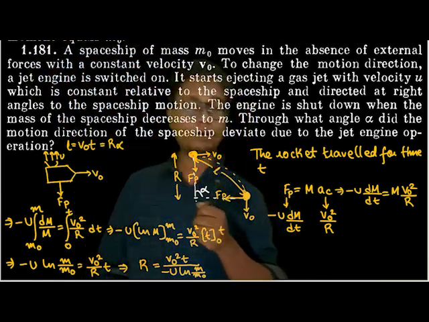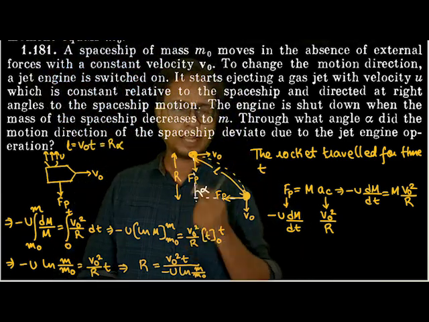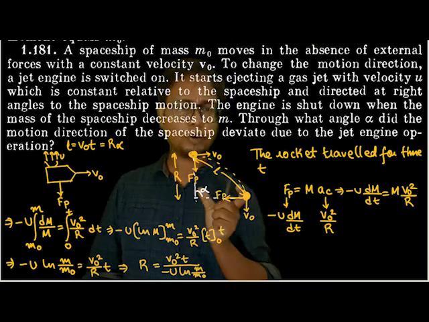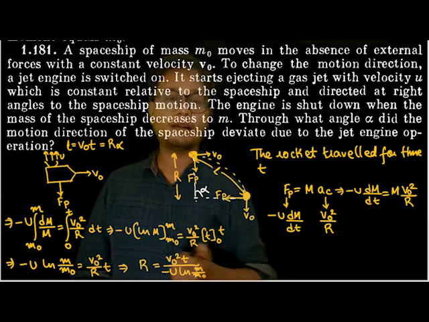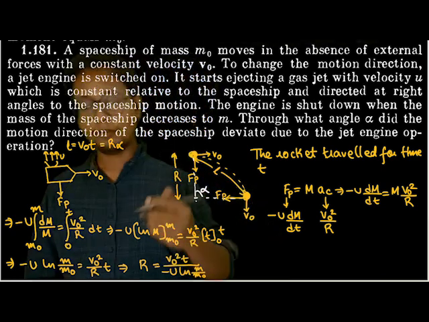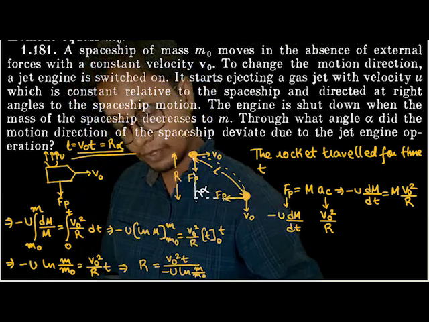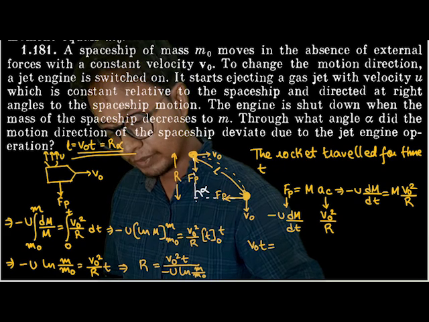And from the equation of r, I can get the intuition that somewhere v naught and t would get cancelled. That's why instead of directly going for alpha, I have found out the value of r. And from these two equations, v naught into t is equal to r.